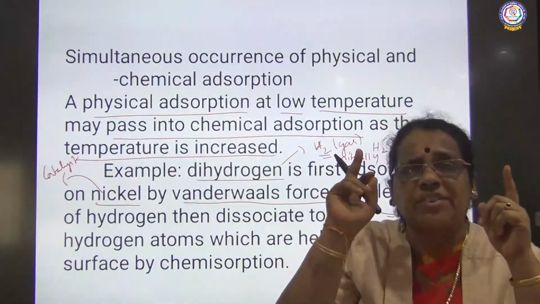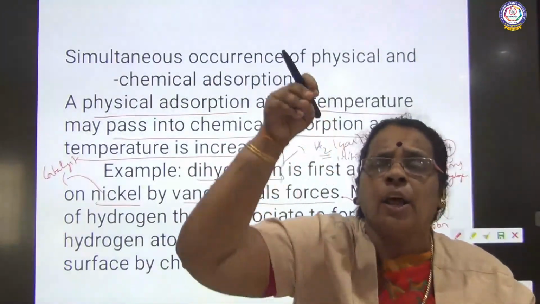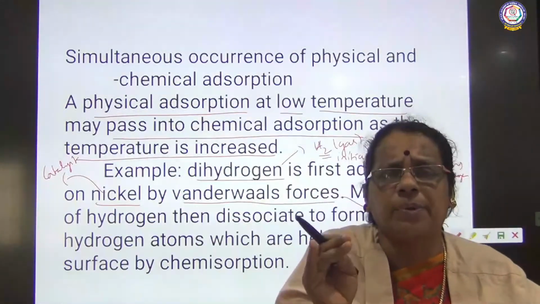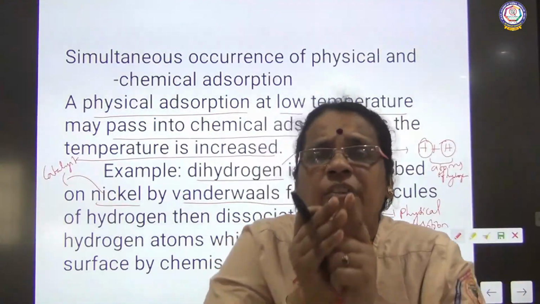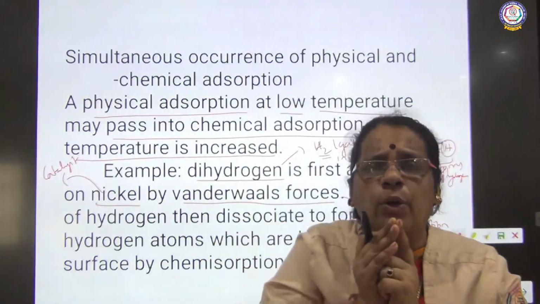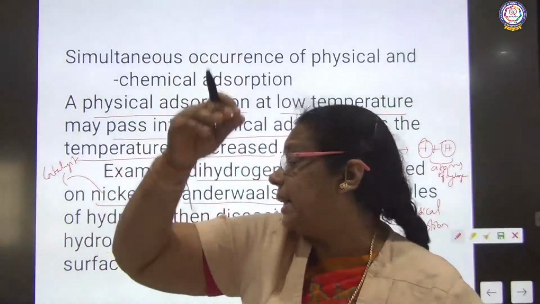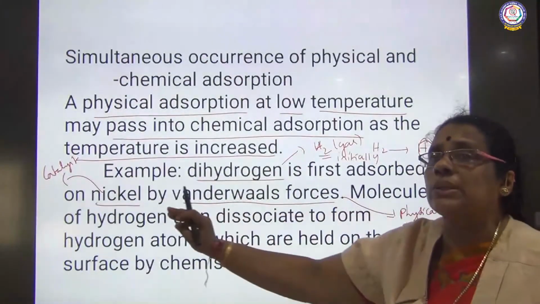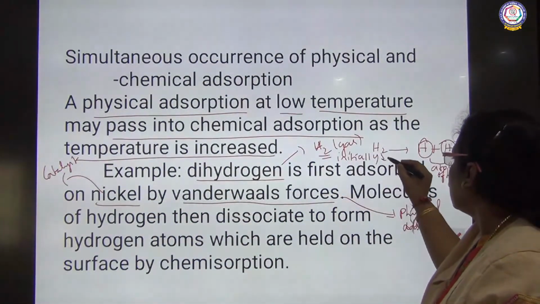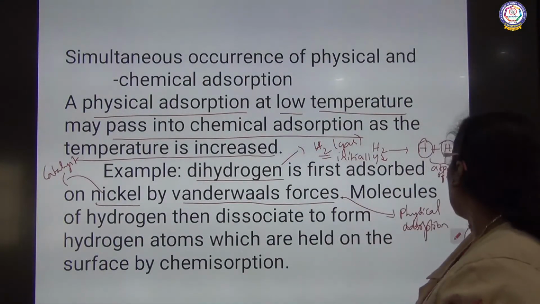So what type of adsorption is taking place initially? Physical adsorption. What is the temperature? Low temperature. Always for physical adsorption we need a low temperature. At low temperature only physical adsorption is favored. Now what are we going to do? I am going to convert it into chemical adsorption by raising the temperature. Listen here. Molecules of hydrogen then dissociate. This hydrogen gas gets dissociated into hydrogen atoms.